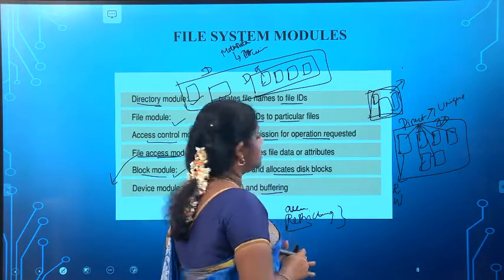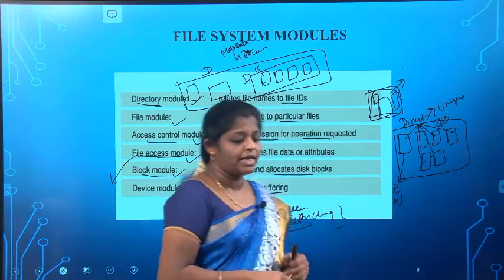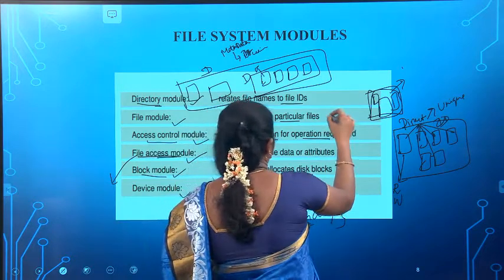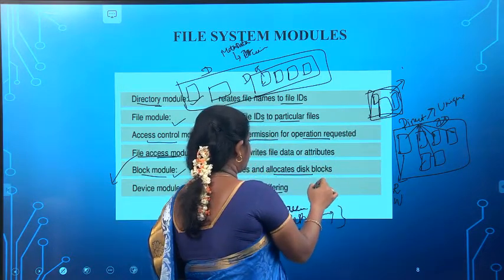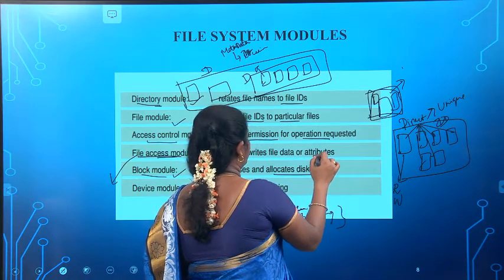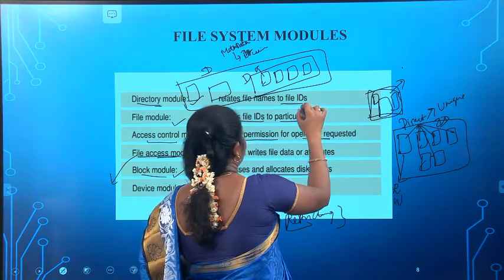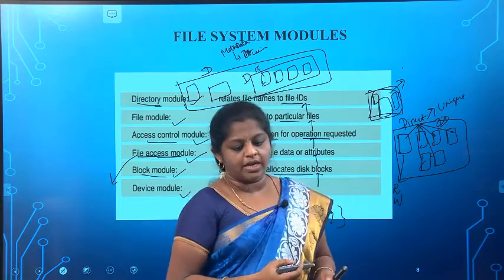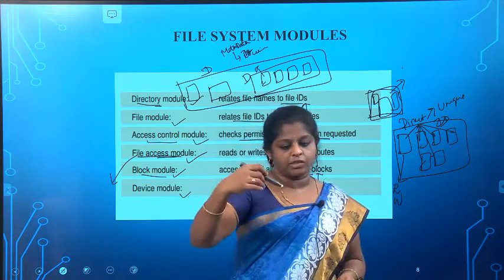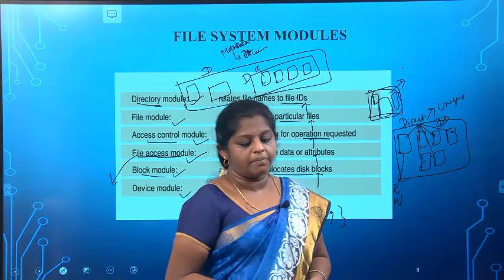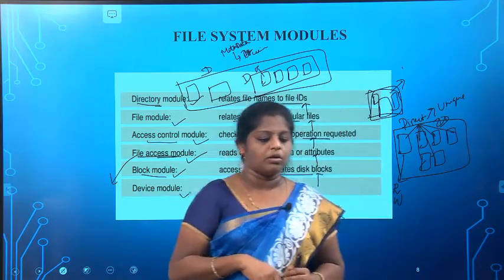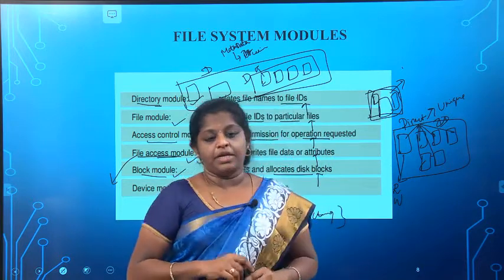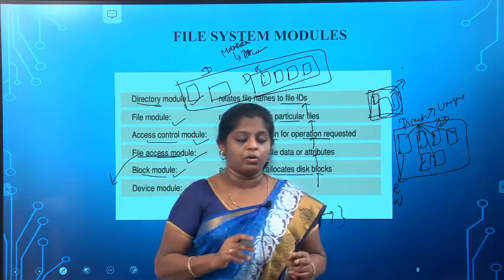So these are all the file system modules that we see. Here each layer depends only on the layers below it. See, this one depends on this, and this depends on this, and this depends on this. So each layer depends on the layers below it. The implementation of a distributed file server requires all the components shown here, with additional components to deal with client-server communication and with the distributed naming and location of the files.